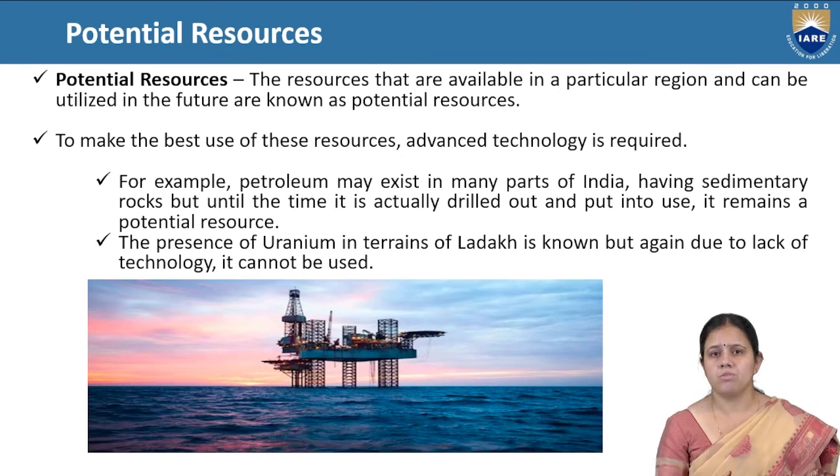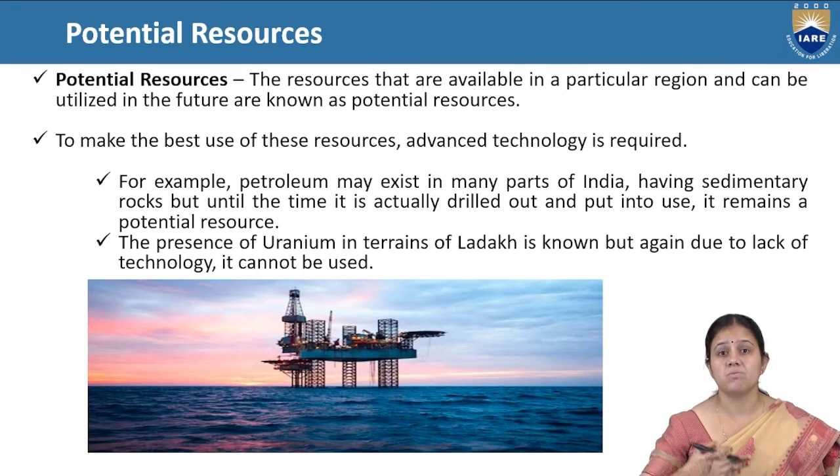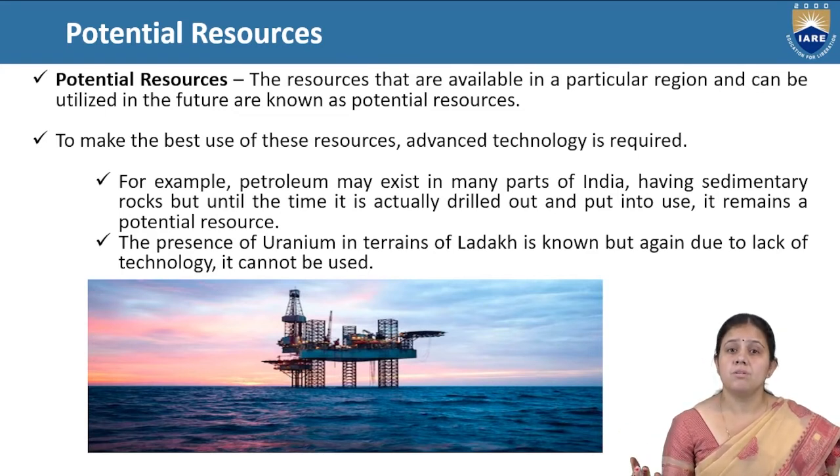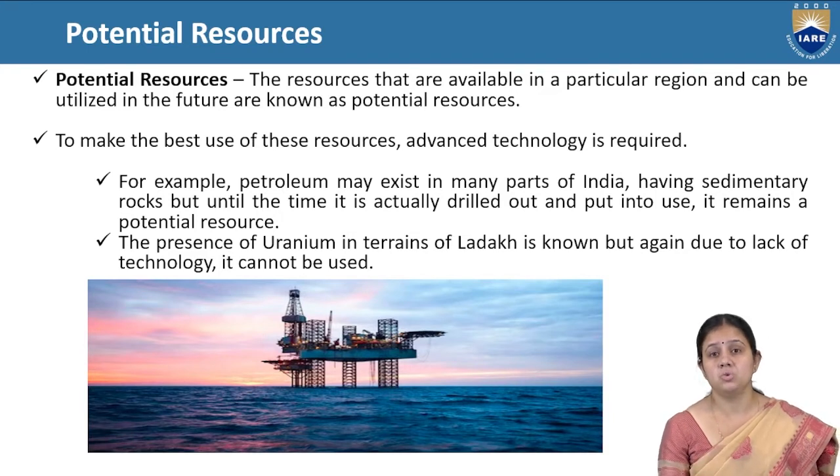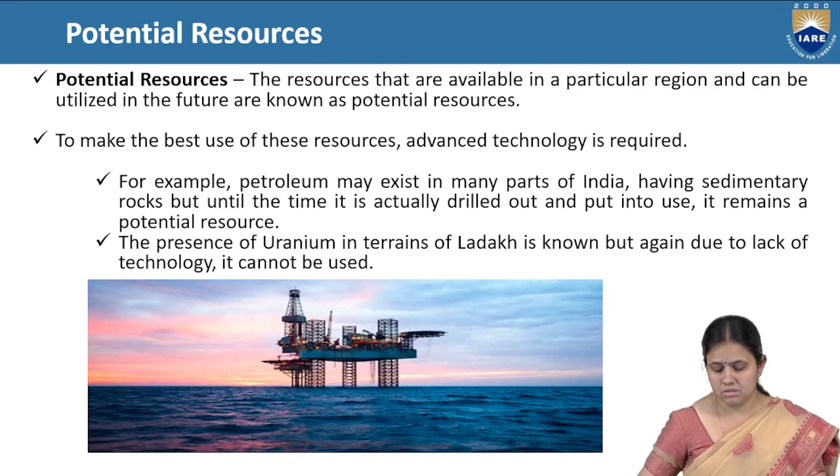And maybe we have hoped for the coming future, with using some highly advanced technology, we will make these available in the environment, in our nature. This is called a potential resource. Those resources that have very high potentiality to be used in the coming future, but only by advancing our energy and technology can we use that resource. Its examples are petroleum and uranium in the terrains of Ladakh.